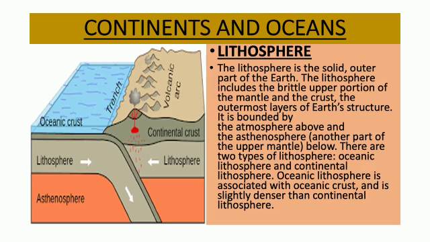Children, in the diagram, you can see the oceanic crust and the continental crust. And here we can see the oceanic crust and the continental crust, and also below we can see the asthenosphere.